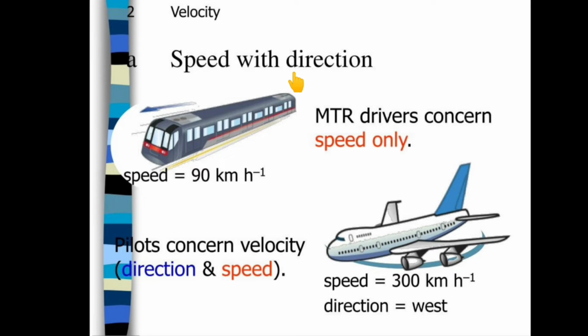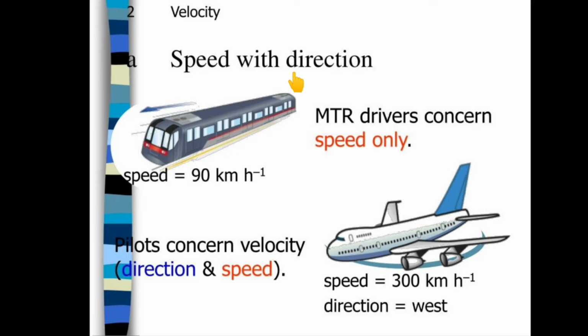We can see an example. Let us take the example of a metro train. A metro rail driver concerns himself only with the speed.